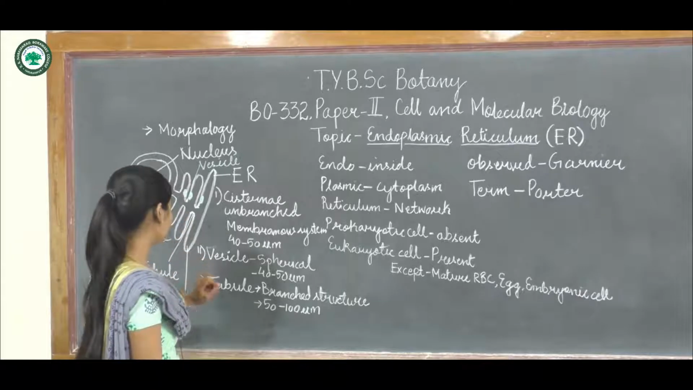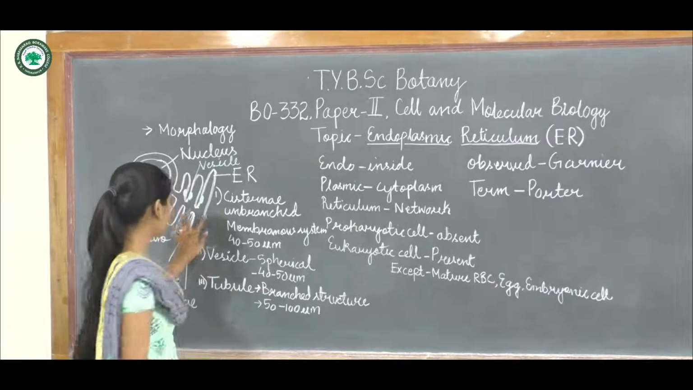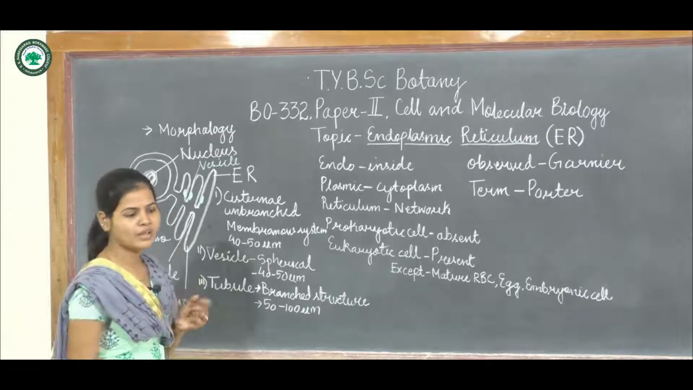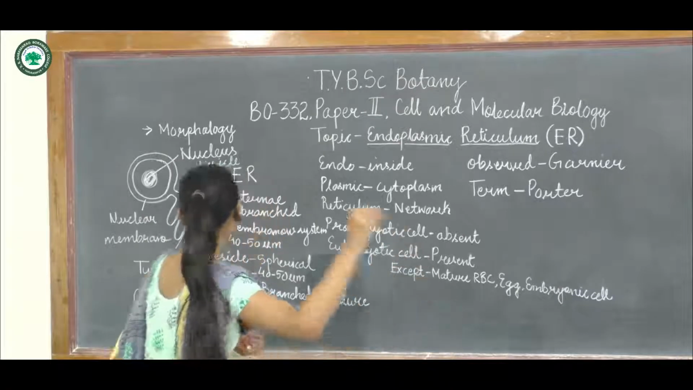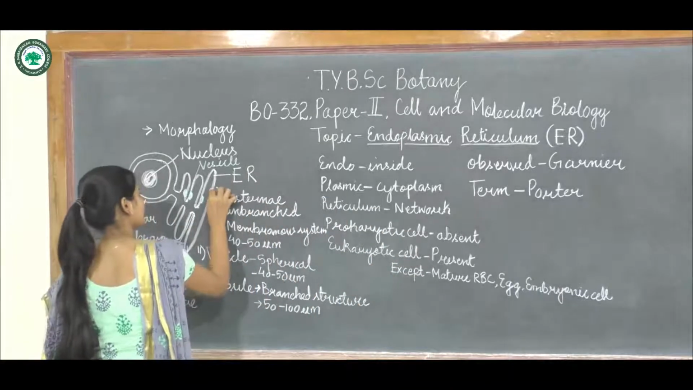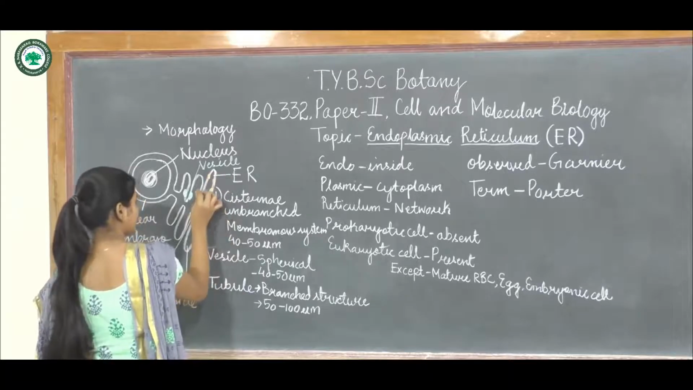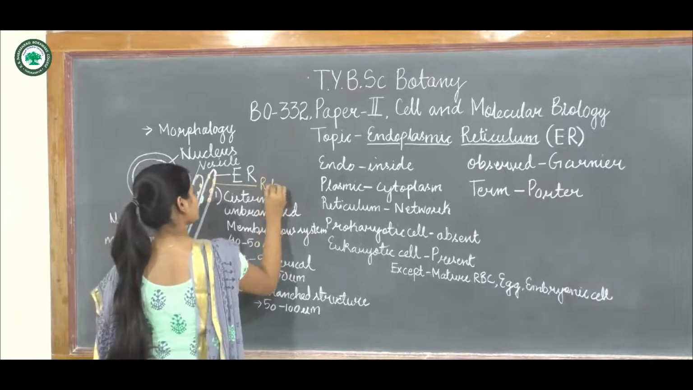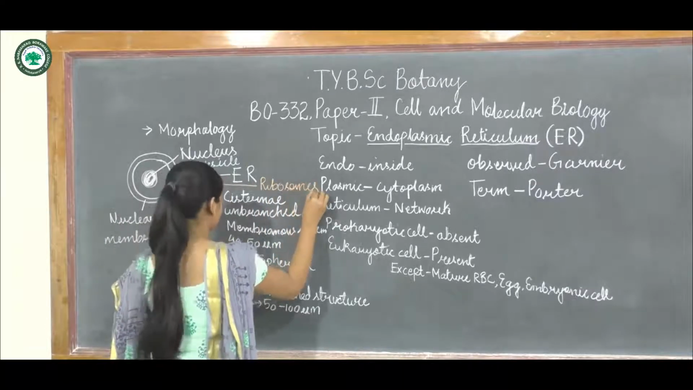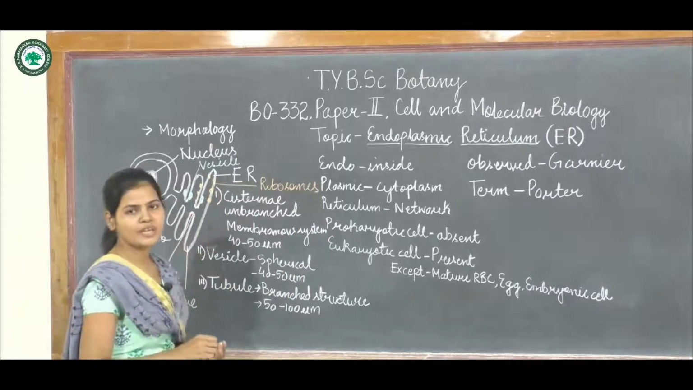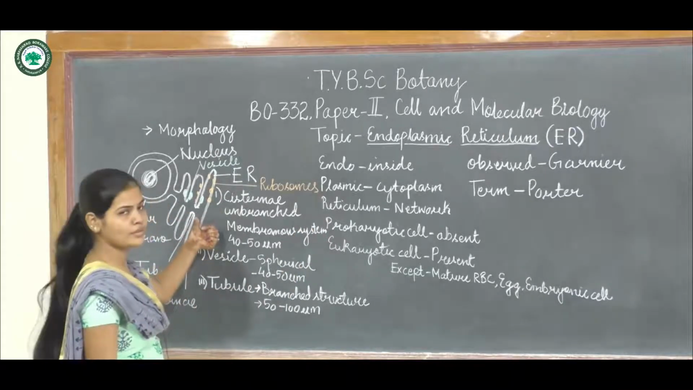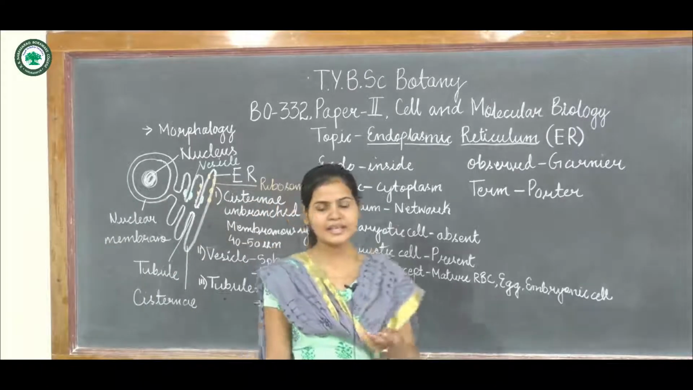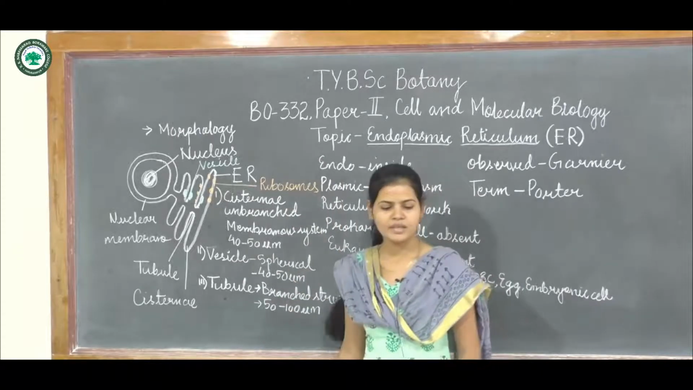They are branched structures, and the cisternae and vesicles are studded with ribosomes. But on the tubule, ribosomes are absent. So this is about the morphology, or the elements, of the endoplasmic reticulum.